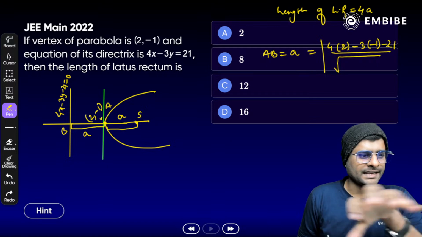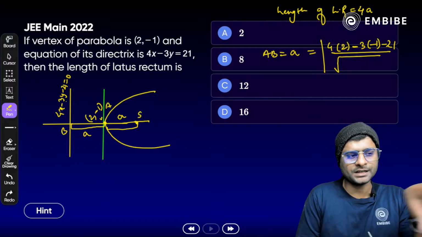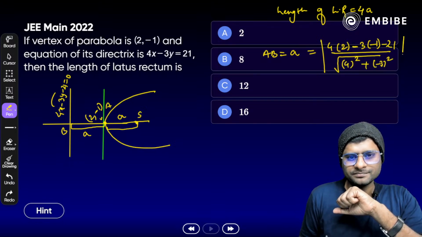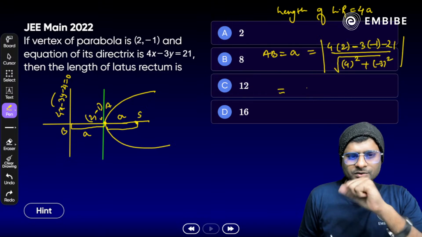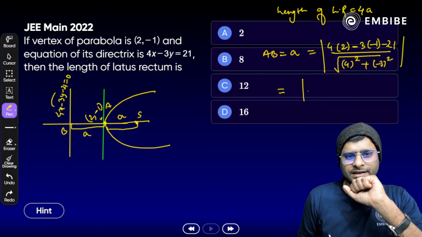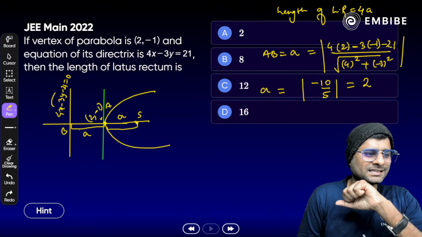Square root of a square plus b square. Yes, 4 square plus 3 square, the coefficients of ax plus by, remember. So we have 4 squared and minus 3 squared. So what do we get here? 8 plus 3 minus 21, that is minus 10 by 5. We get 2 here. That is small a, the value of small a here.